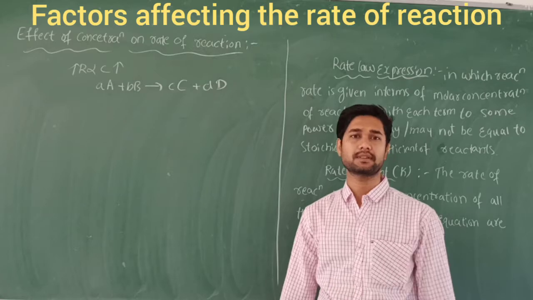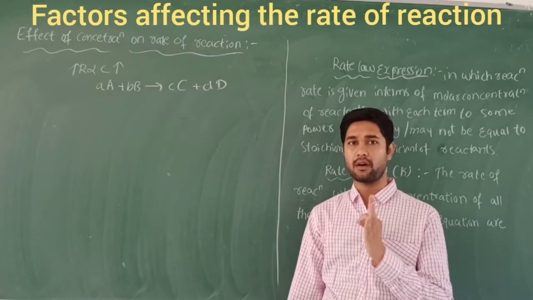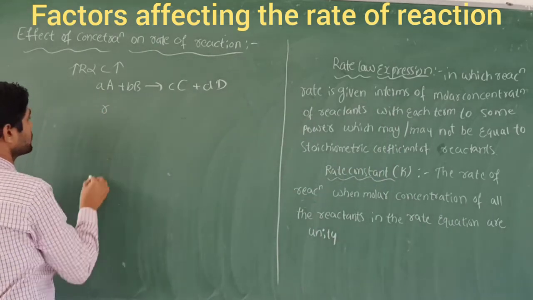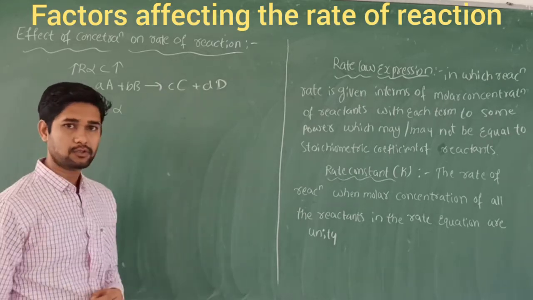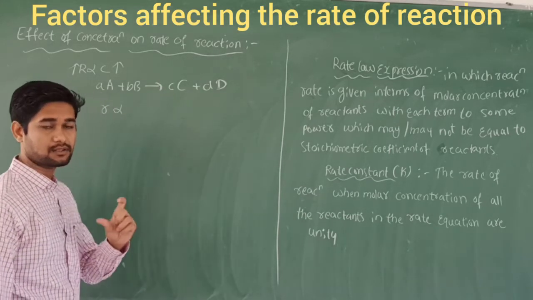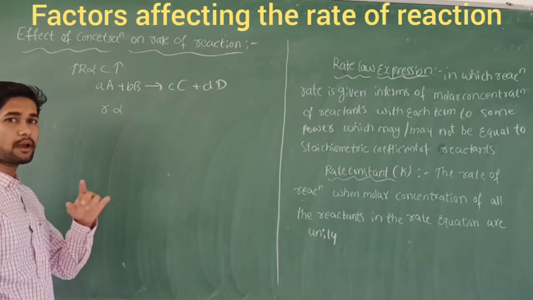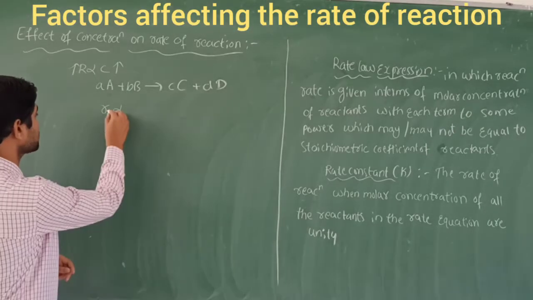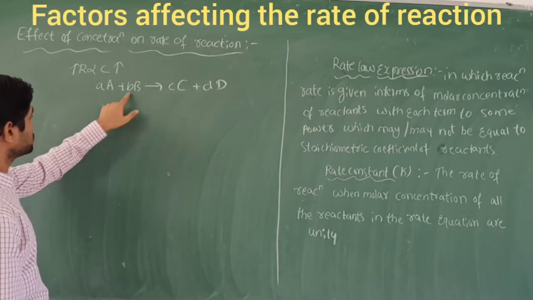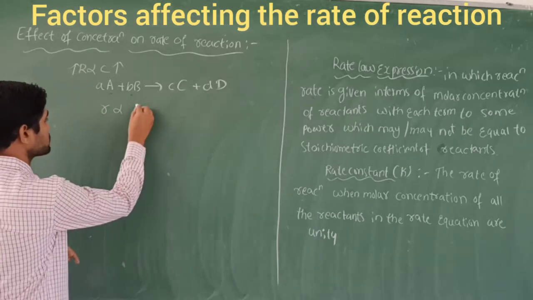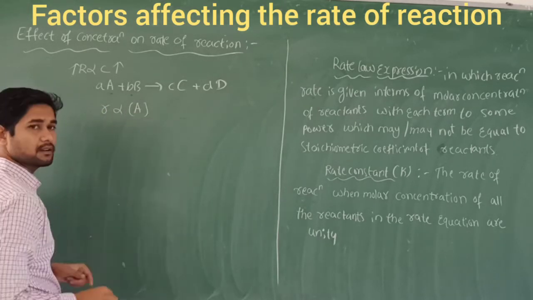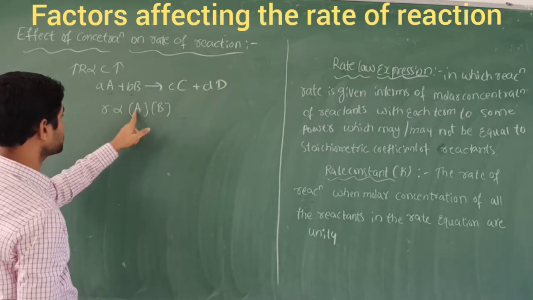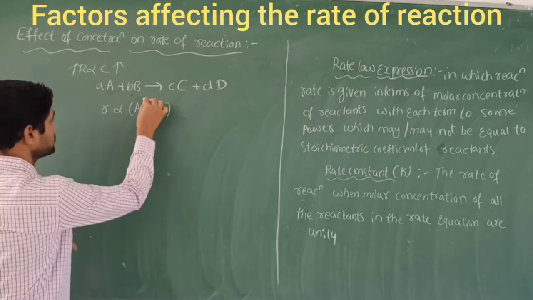What do you mean by the law of mass action? It tells that, according to the law of mass action, the rate, which we write as small letter r, must be directly proportional to the concentration of the reactants. That is called the law of mass action. When we apply it to this reaction, the rate is directly proportional to the product of the concentrations of the two reactants with respect to their coefficients, because two reactants are there.